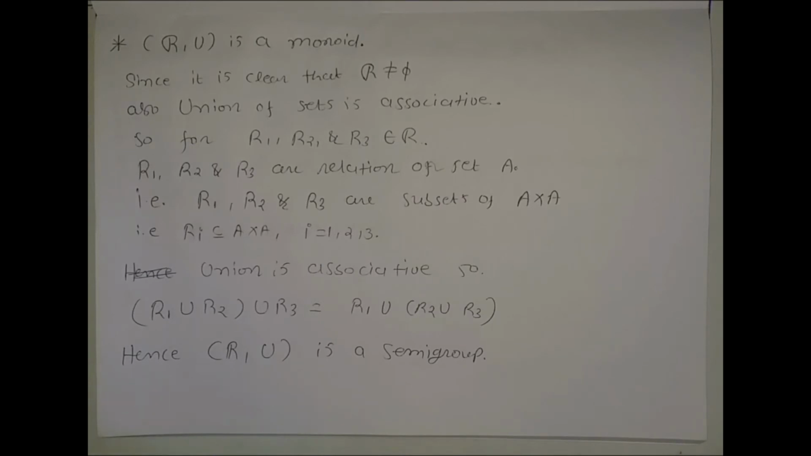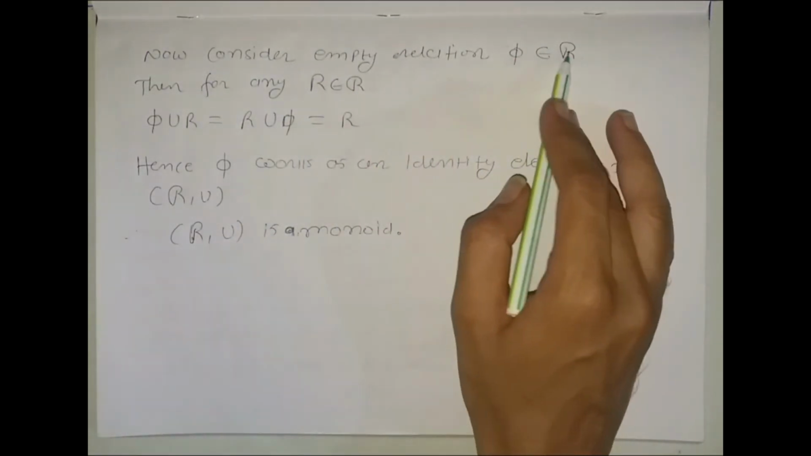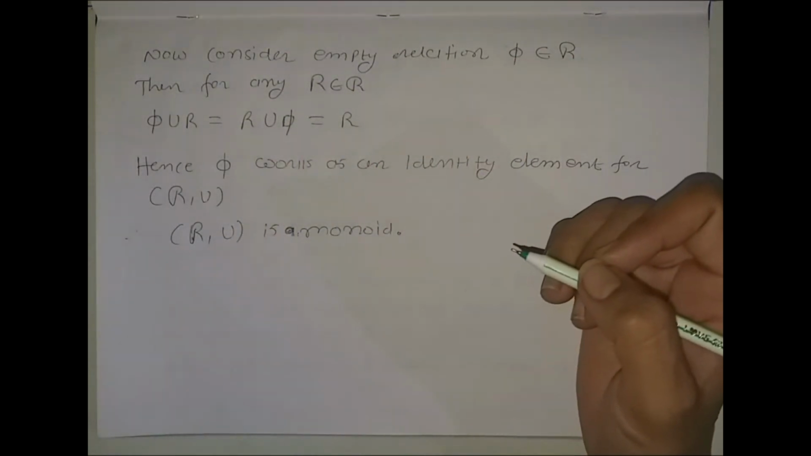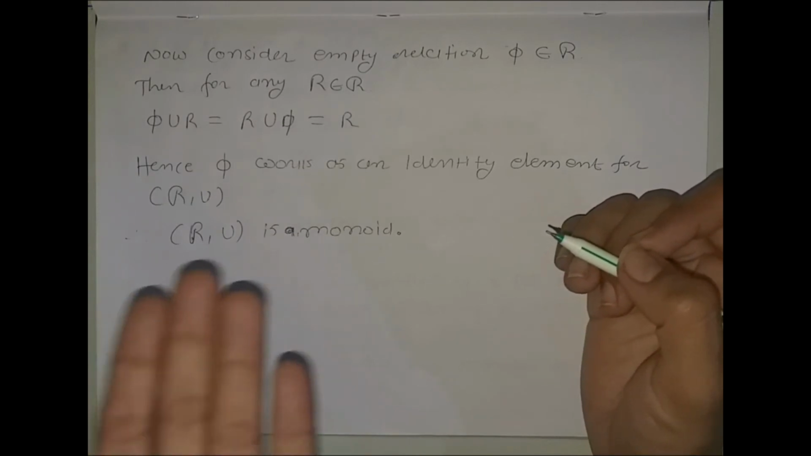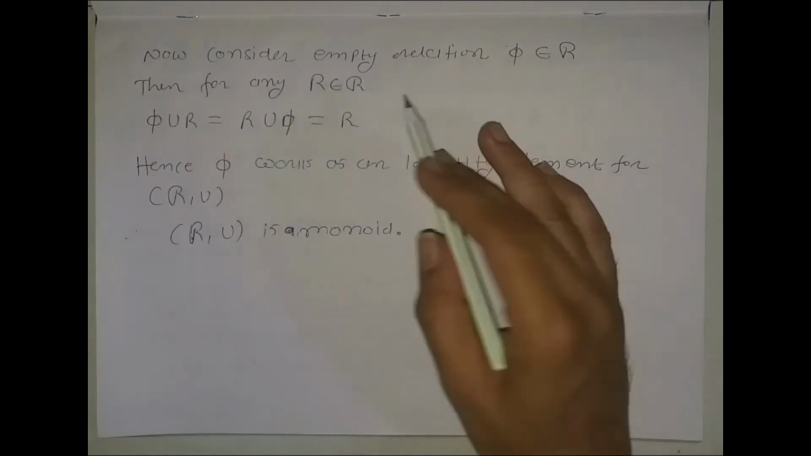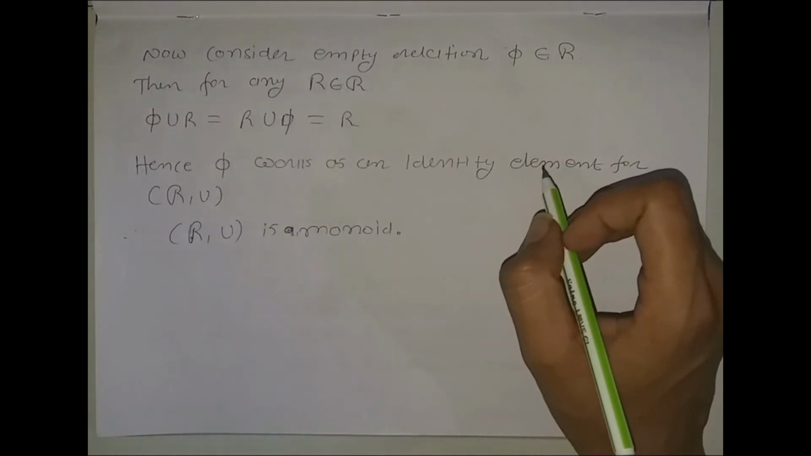For a semigroup we show that the set is non-empty as well as the binary operation is associative. Here script R is non-empty as well as union is associative, so this is a semigroup. Now we have to show that it is a monoid. For that we have to find the identity element, so we consider the empty relation phi belonging to script R.